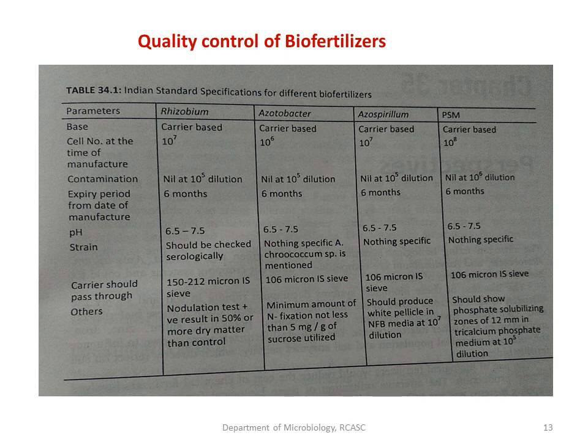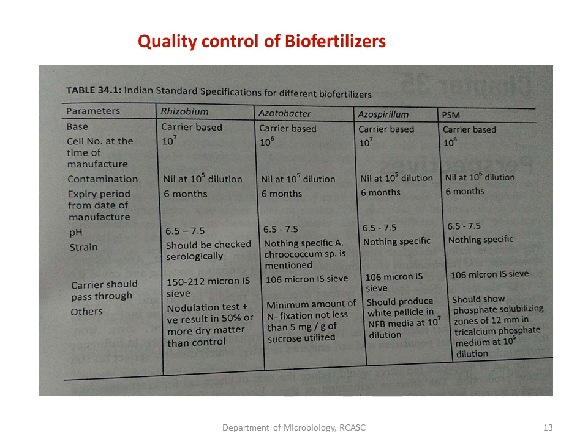This chart is based on the carrier base we are going to use, according to the Indian standard specification. For Rhizobium, the cell count at the time of manufacture can be 10 to the power of 7 cells per gram. Likewise for Azotobacter, 10 to the power of 6, Azospirillum 10 to the power of 7, and phosphate solubilizer 10 to the power of 8 cells per ml.